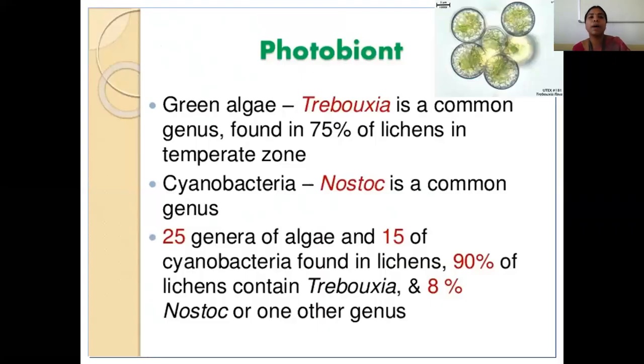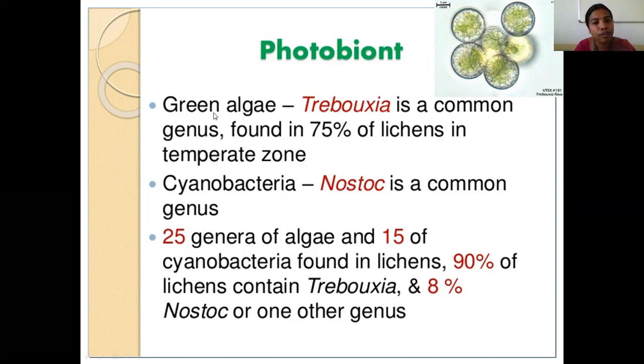And coming to the partnership of algae and fungi. I told you the algal partner we call the photobiont. The majority of the algae having the partnership in lichen with the fungal member are green algae, the chlorophycean members, especially Trebouxia. This is how the unicellular Trebouxia, a green algal member, looks. It is a common genus found in 75% of lichen associations, especially in the temperate zone.